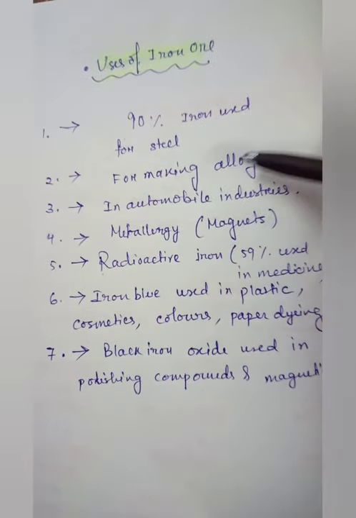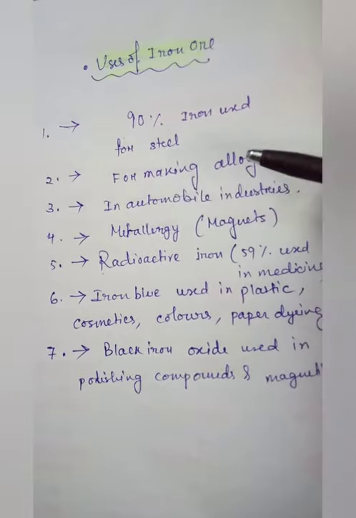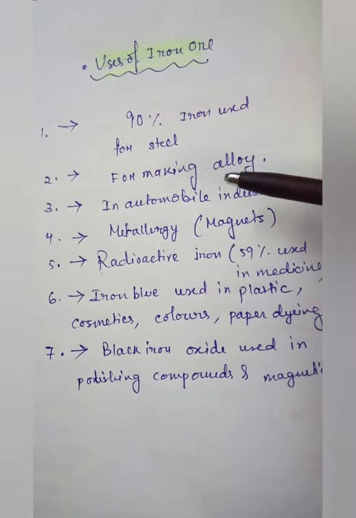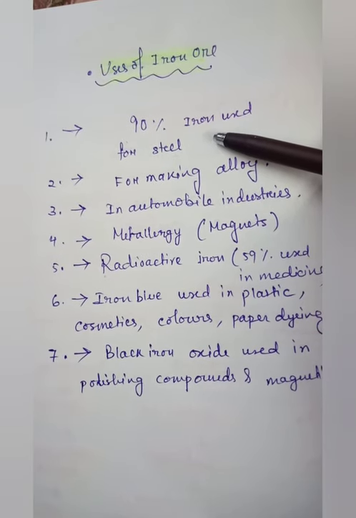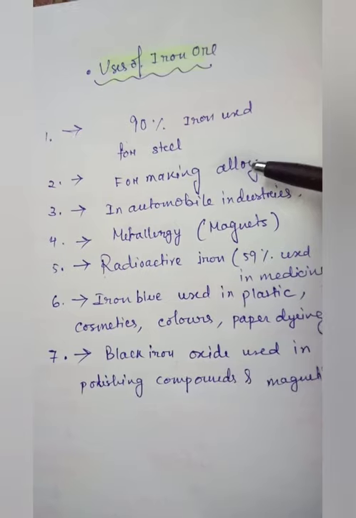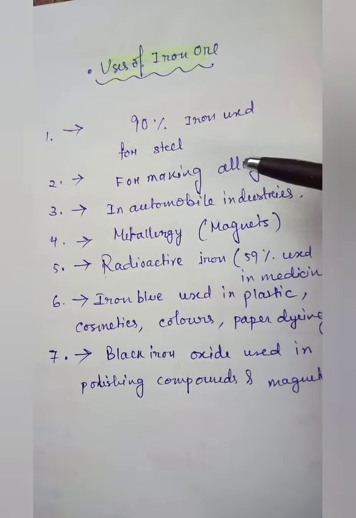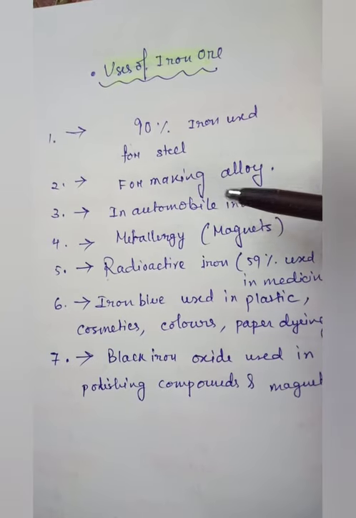Number 2, for making alloy. Whenever we mix iron ore with other minerals, it becomes an alloy. With mixing of iron ore and manganese, and even limestone, we can get iron steel which becomes harder than before, and it is not friable.